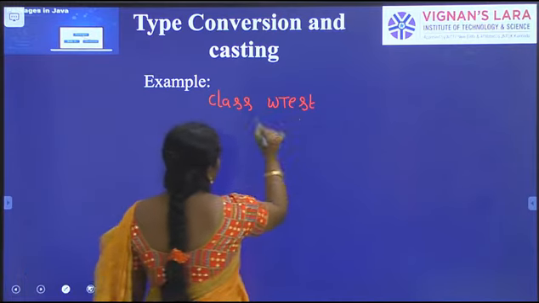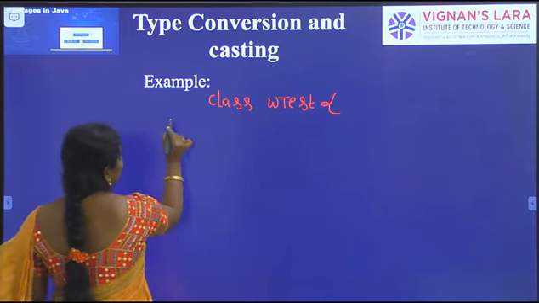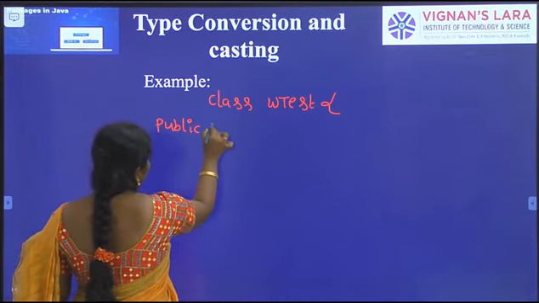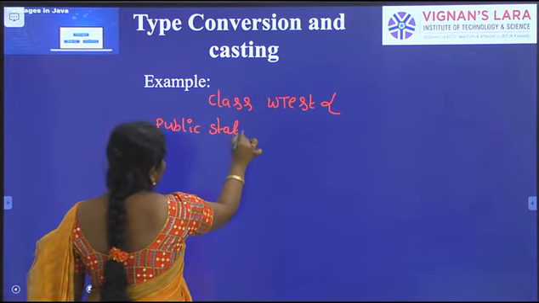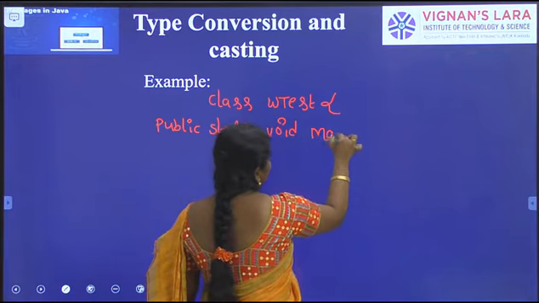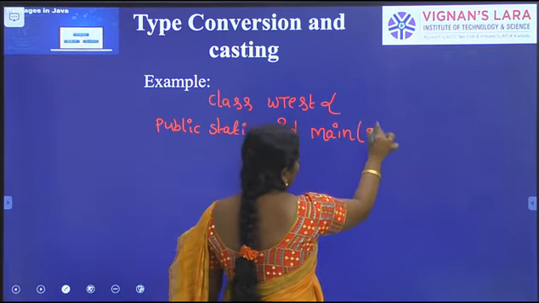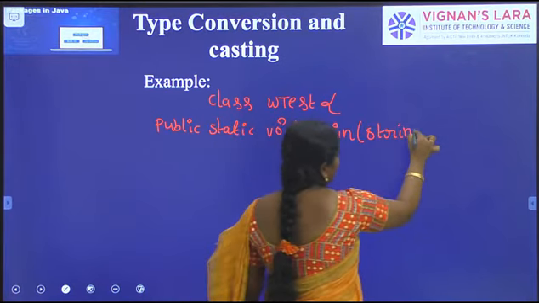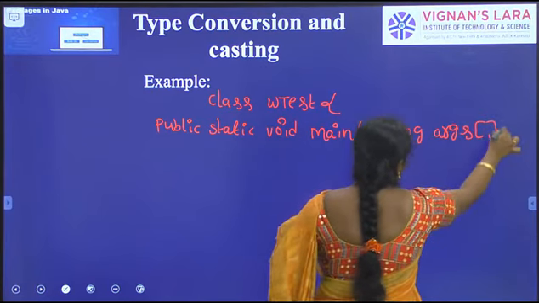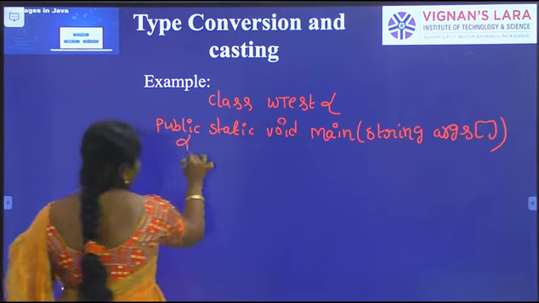In this class I am writing the main method, public static void main(String[] args). After main, you can open the curly brace.